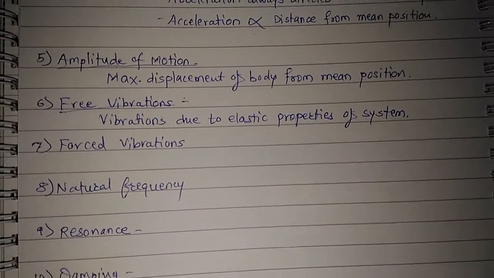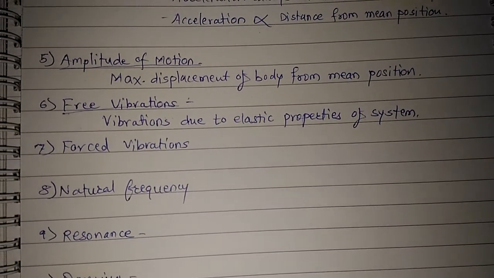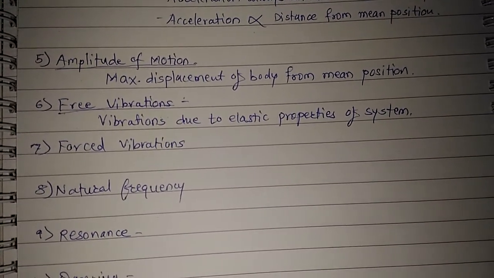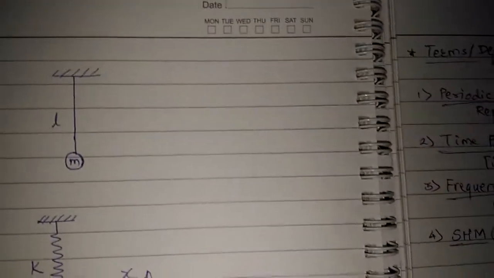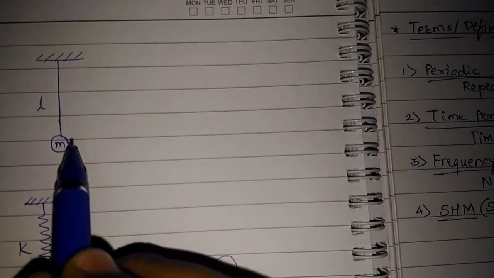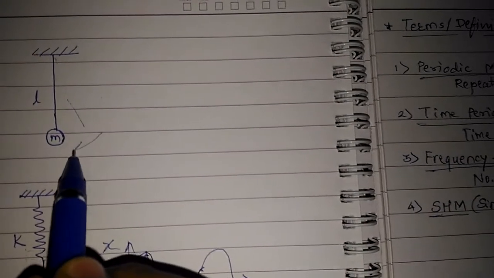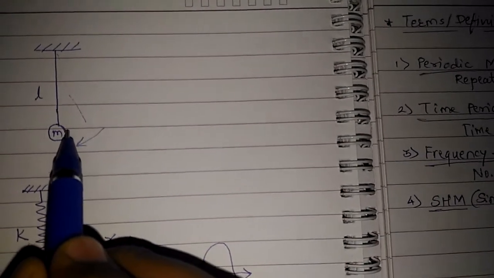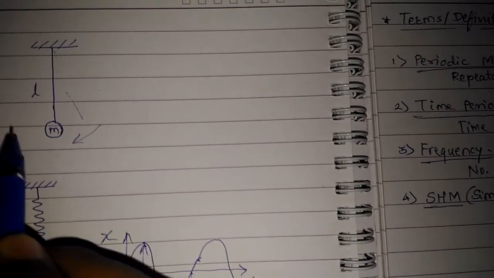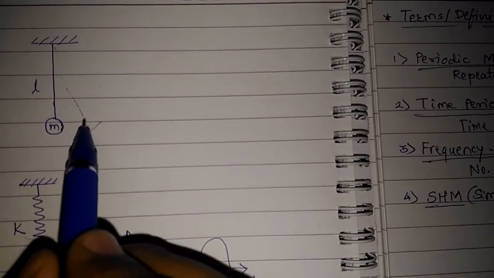Yes, the vibrations of a system due to its own elastic properties are called free vibrations. Again, we can say for this case also we have the pendulum here, and it has a mass here, and again its restoring capability would be the force which tries to bring it to its original position. So it will also execute repetitive motions, and this motion is also called free vibrations.